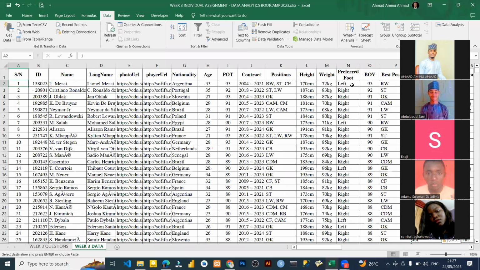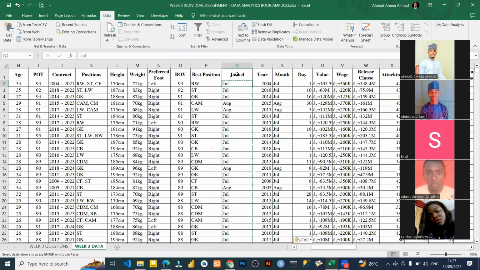If you want, you can get rid of this join. If you don't want to, don't get rid of it, because take note, what we did now is override where the join is. You don't need to override where the join is. All you need to do is separate it. I don't want us to go back so that somebody will say, that's not how I did mine. If I want, I can concatenate them again and put them together the way they were before, but I'm not going to do that. When I'm doing the text to column, I just select the join column to separate them into 3 columns, and continue what I'm doing.